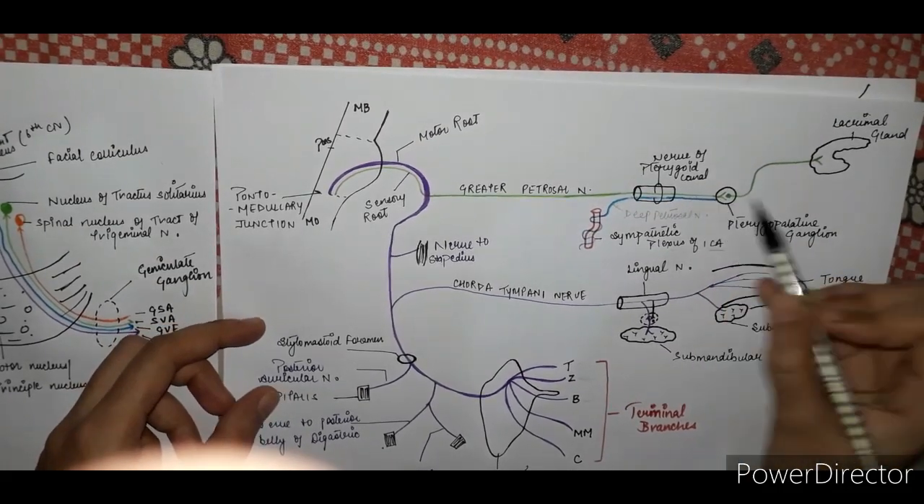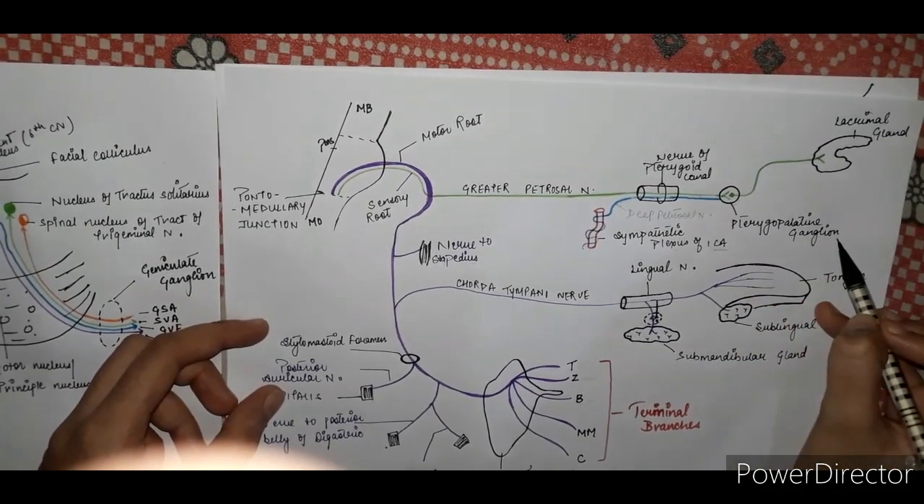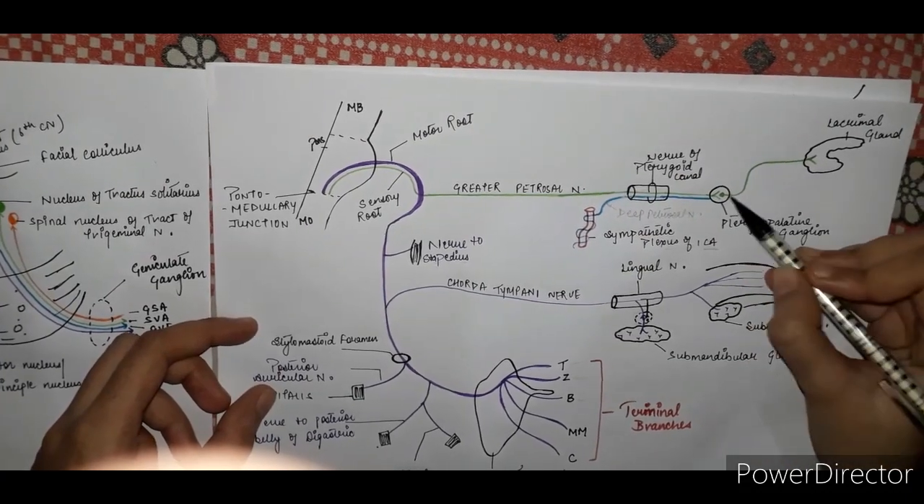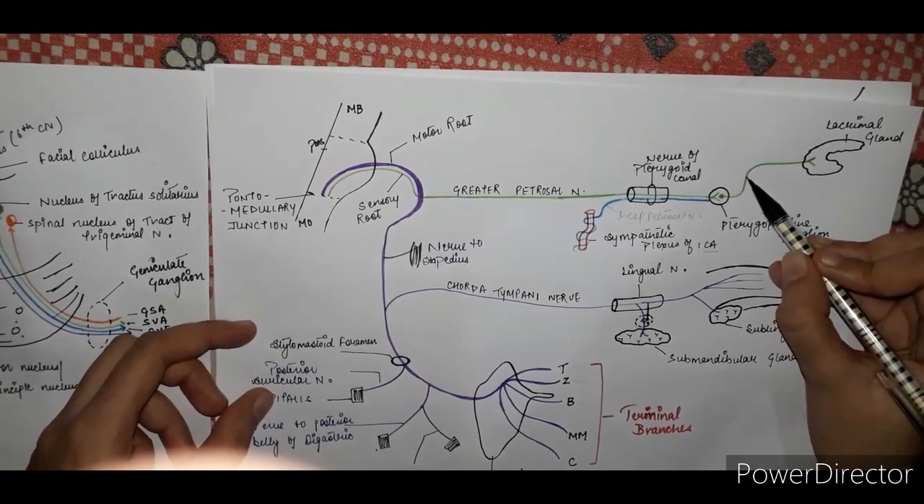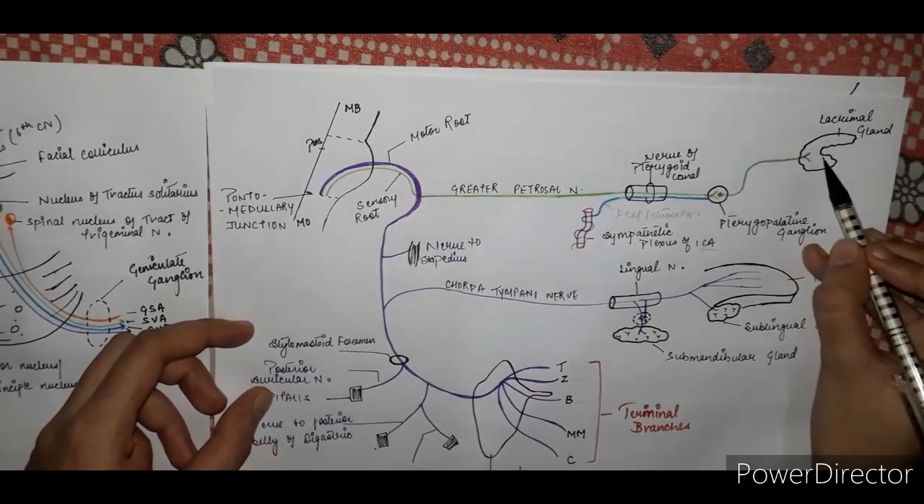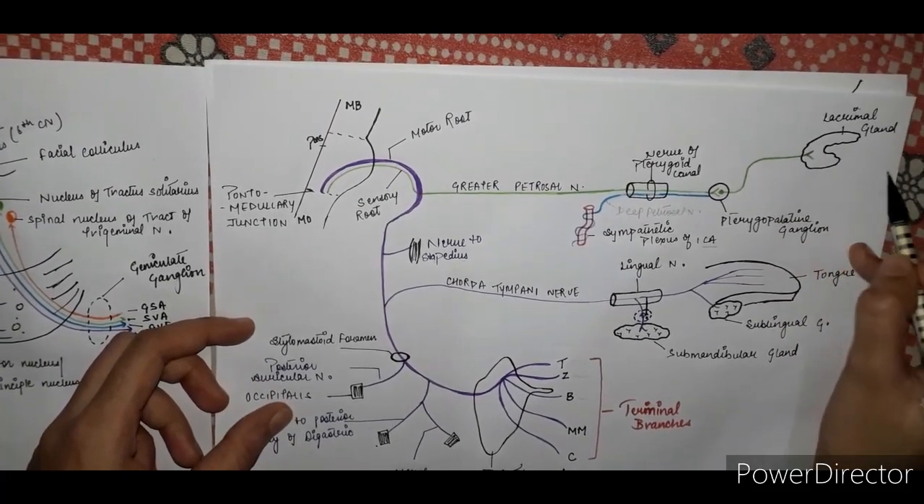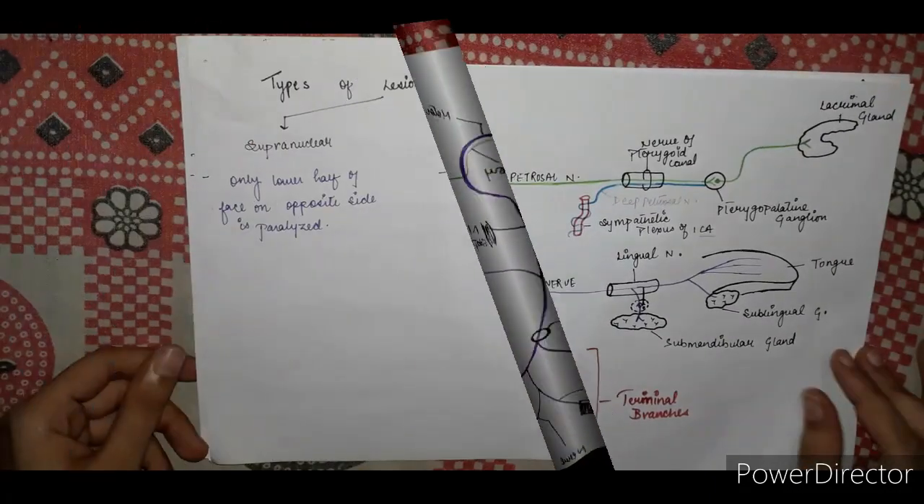Now it moves forward and enters the pterygopalatine ganglion. Through the pterygopalatine ganglion, postganglionic fibers arise and supply the lacrimal gland. It completes the sensory root pathway.